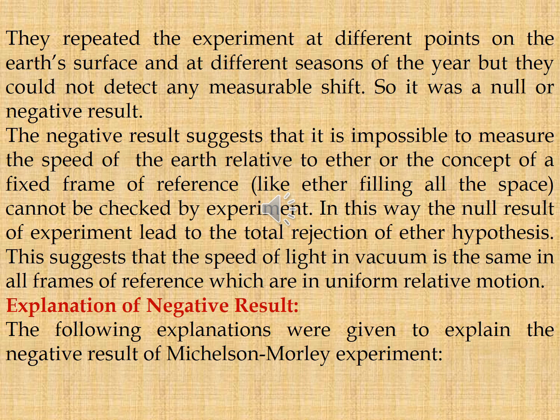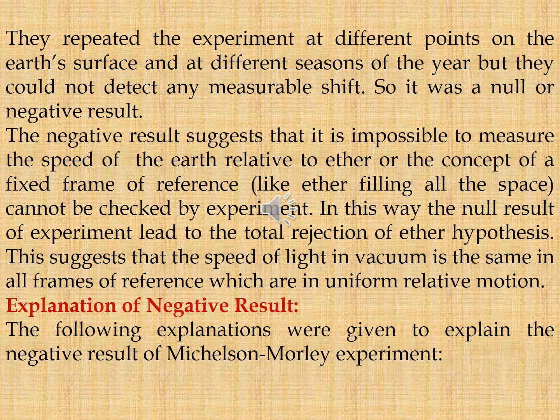The negative result suggests that it is impossible to measure the speed of the Earth relative to ether, or the concept of a fixed frame of reference cannot be checked by experiment. In this way, the null result of the experiment led to the total rejection of the ether hypothesis. This suggests that the speed of light in vacuum is the same in all frames of reference which are in uniform relative motion.